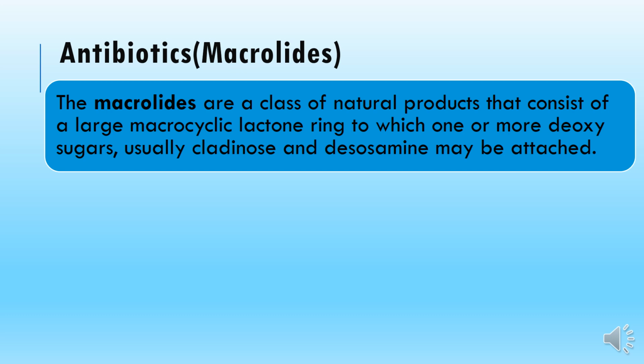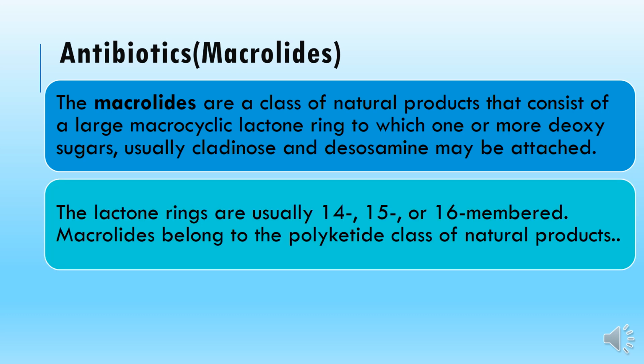So that is the simplest description of your macrolide antibiotics. The further properties include that the lactone, the macrocyclic ring, is usually 14, 15 or 16 members. So depending upon the type of the antibiotic or molecule, the ring may consist of 14, 15 or 16 membered compound, and generally they are termed as the polyketides.